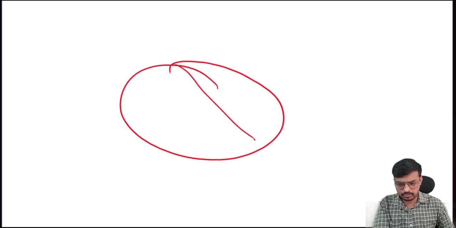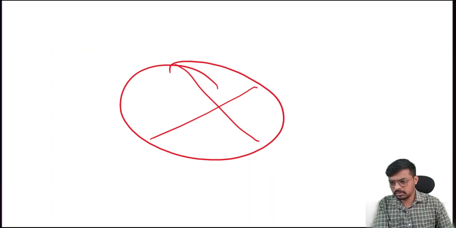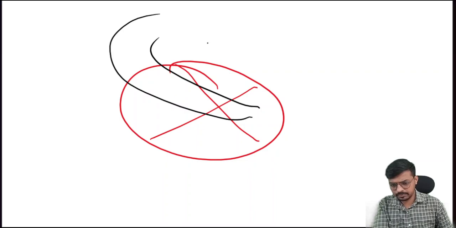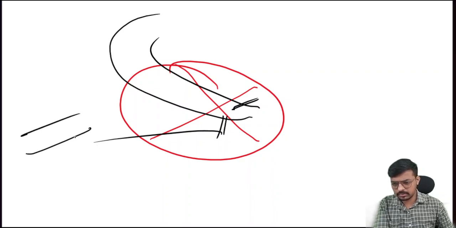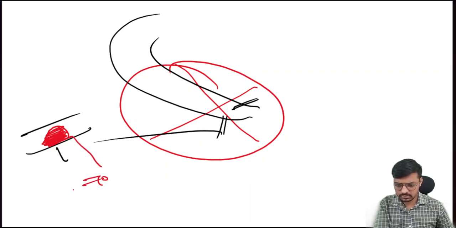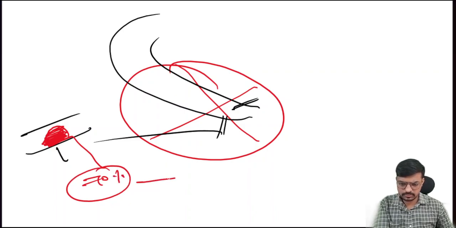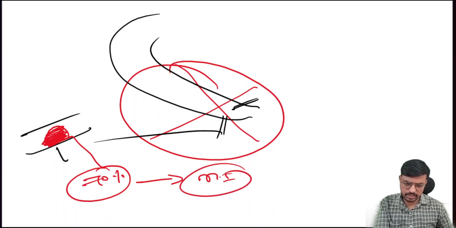We have a beautiful vessel that we call the coronary artery. This is the beautiful heart, and from here the aorta arises, and from here the coronary arteries arise. These coronary arteries supply oxygenated blood to our heart, right? So when this coronary artery gets 70 percent blocked, that means there are symptoms of myocardial infarction.